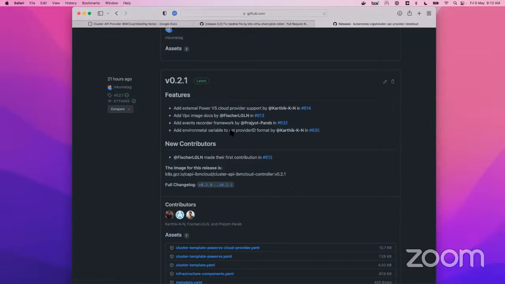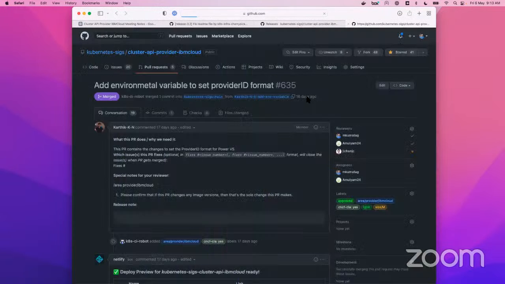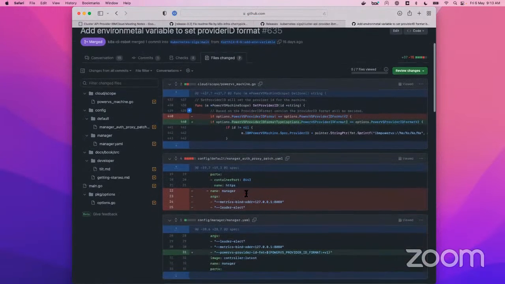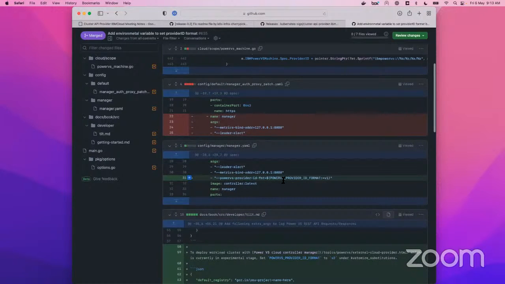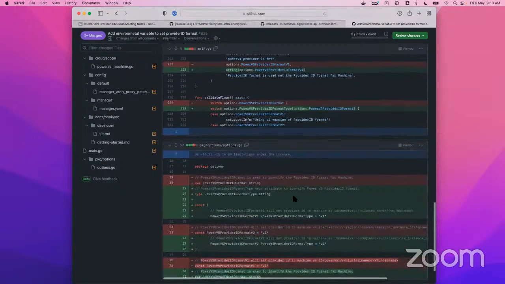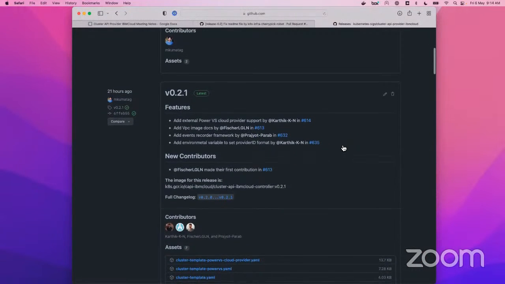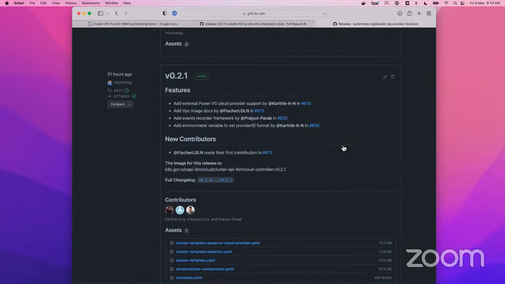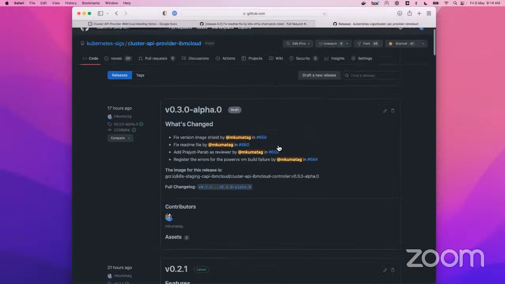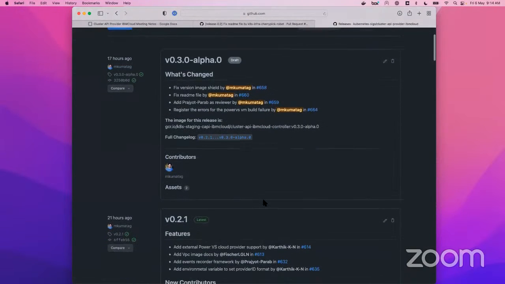Another feature is that now you can specify the provider IDs in the controller itself, right? I think we already discussed this change anyway. So now you can supply whichever provider ID you want to use. That's not much. These are some of the high level features that are in 0.2.1. Of course there are a lot of other bug fixes and minor changes that I haven't mentioned. Any questions with respect to the 0.2.1 release?